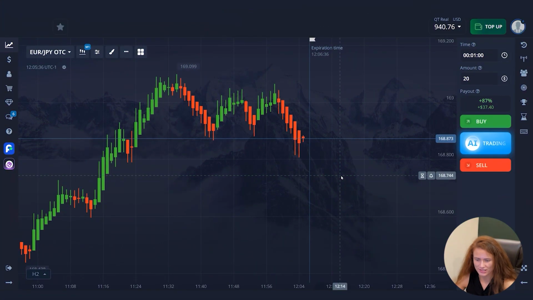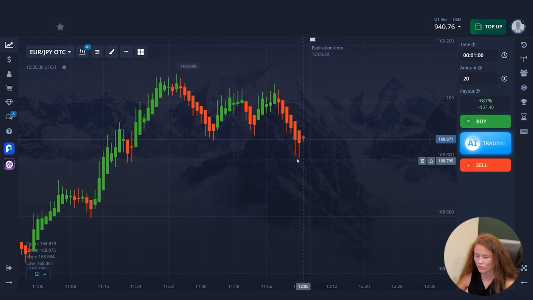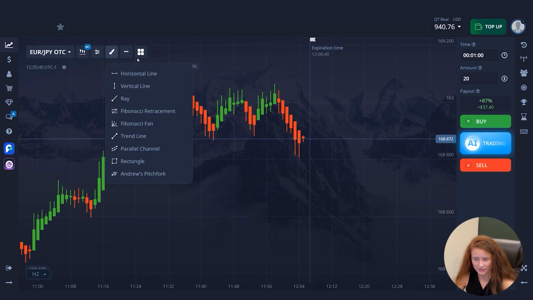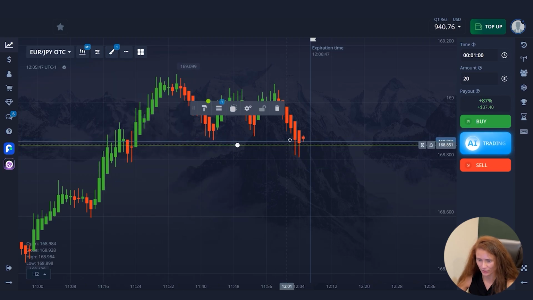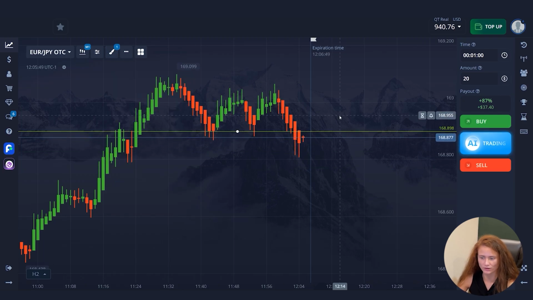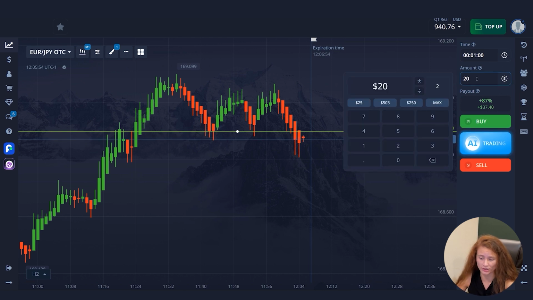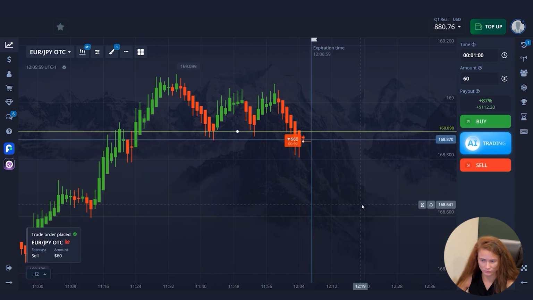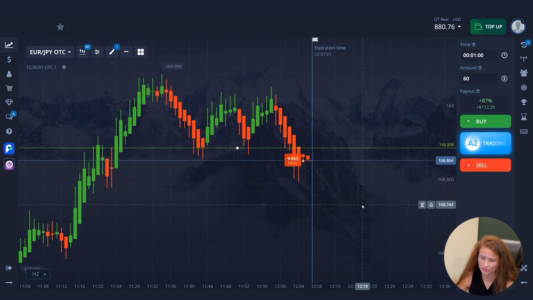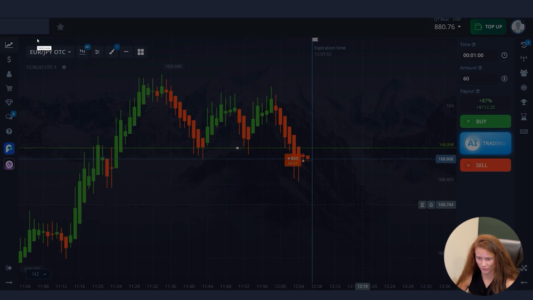I found the first market entry situation that meets all of our strategy criteria. This is an important moment when all the conditions for opening a trade have been met and can be implemented. But first, let's open drawings and choose the horizontal line. I will put this line on the minimum price to understand where the support level is. The trading time will be 1 minute, start with $60 and my forecast is the price will go down, so I press the red button to open a trade.